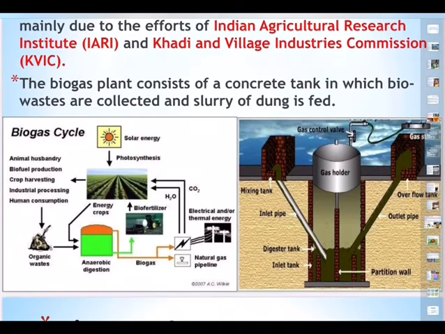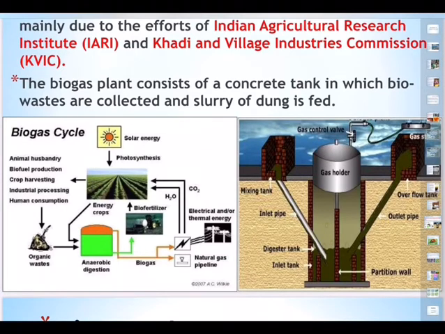And whatever is left out, the sludge portion or the slurry, can be used again for agricultural purposes as biofertilizer. So every part of this is very useful. And you can see on the right side diagram also the mixing tank.